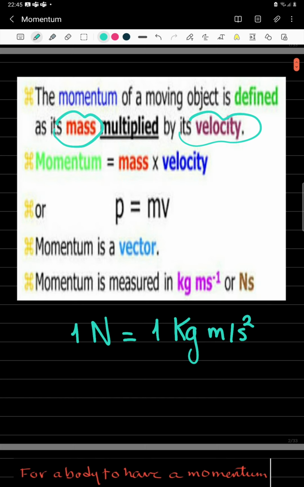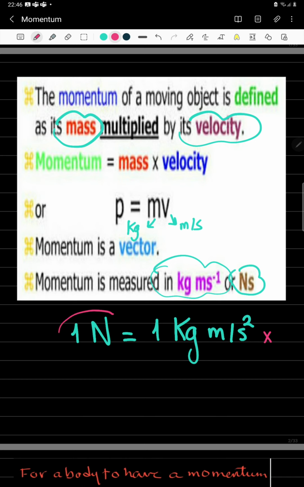What's the unit that is going to be used for the calculation of the momentum? If the mass is used in kilograms and the velocity in meter per second, then the unit of the momentum is kilogram meter per second. This is equivalent to Newton second, and I'm going to prove this in 2 minutes.